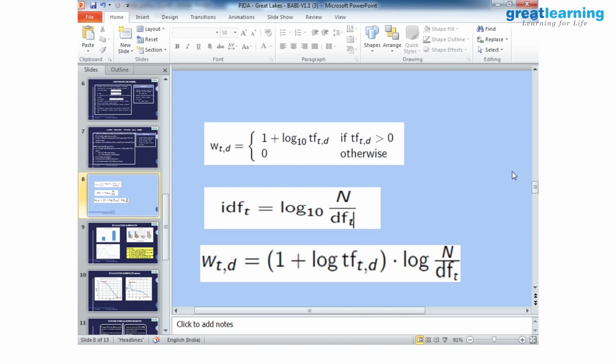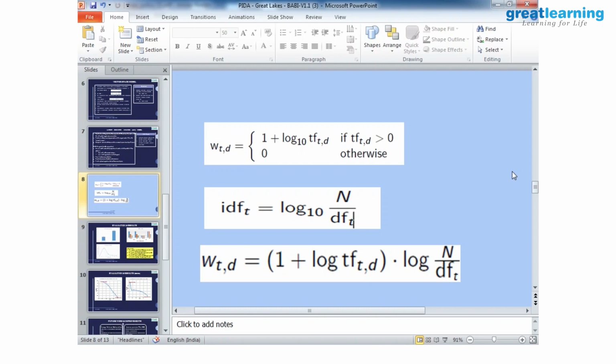Then IDF, you have put log to the base 10 of n divided by DF. I suppose DF is the document frequency. Actually, we haven't gone into much of this. No, let me raise those points, because being a mathematician, I am trying to understand your maths, and trying to put some questions to you in that process.